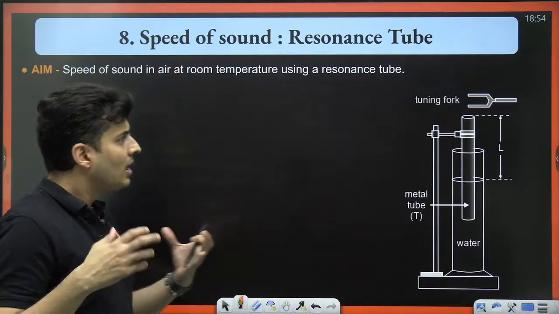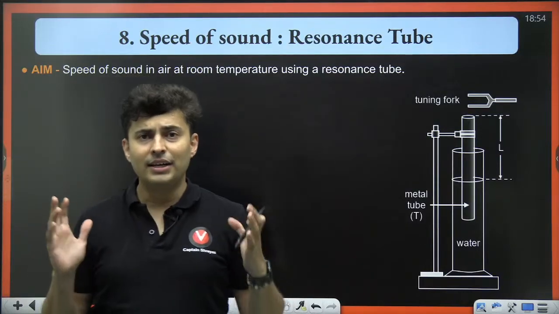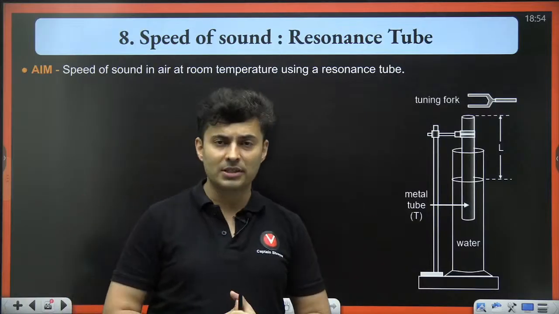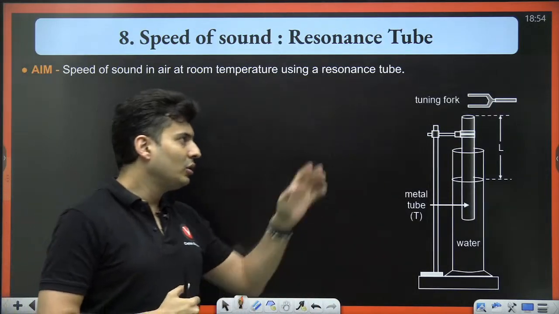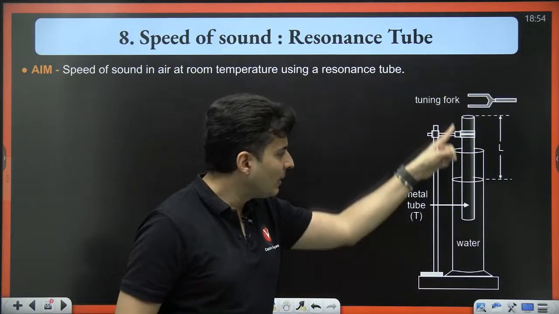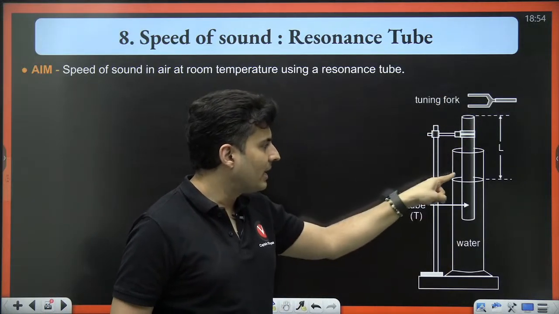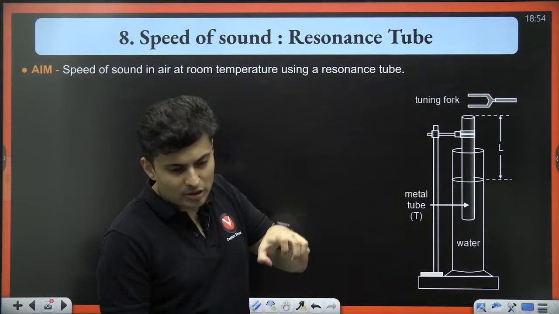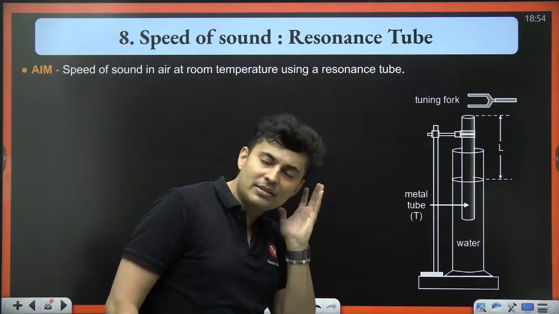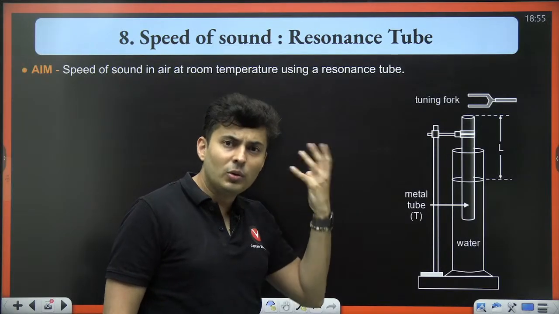Speed of sound, resonance tube. Finding the speed of sound using resonance tube setup. Now, in this particular setup, what happens is you use a tuning fork, you use an open pipe, you dip it inside water usually, and you take out the tube slowly and place your ear and try to hear a